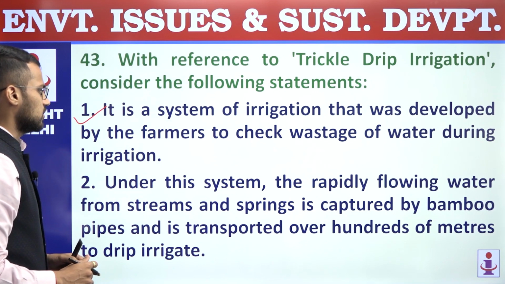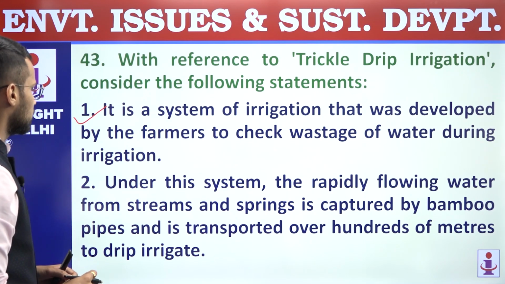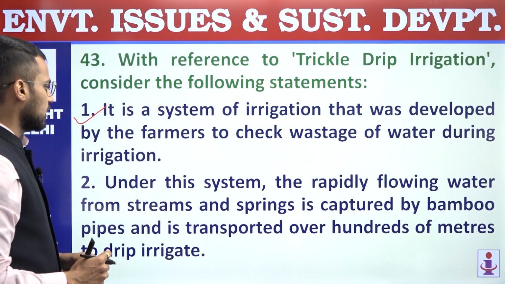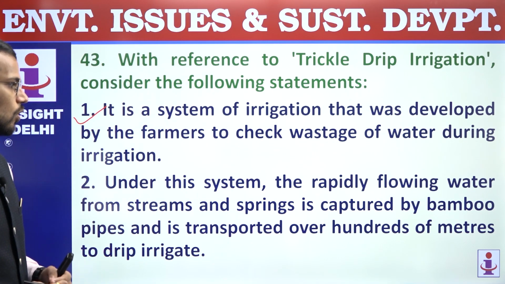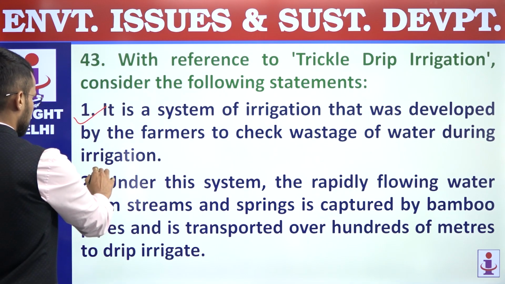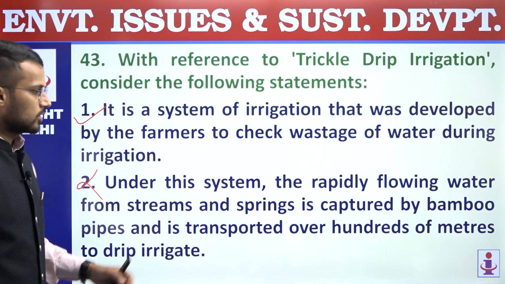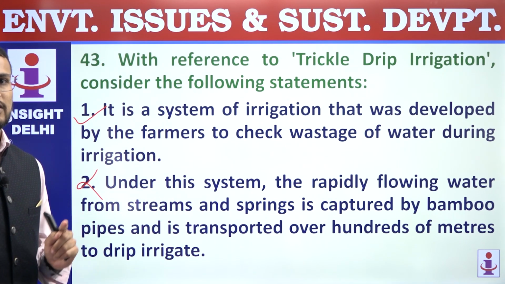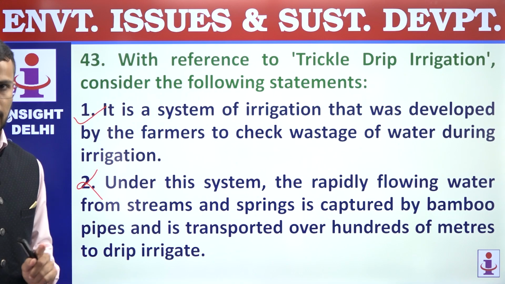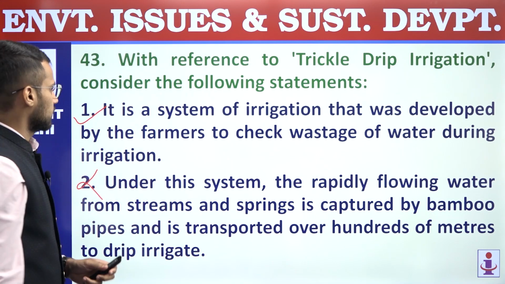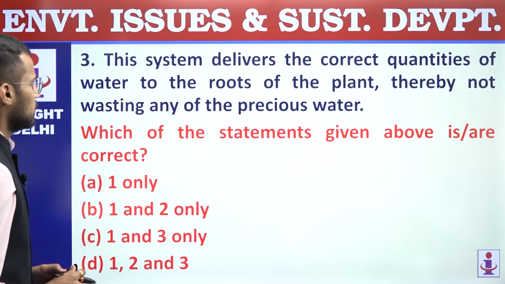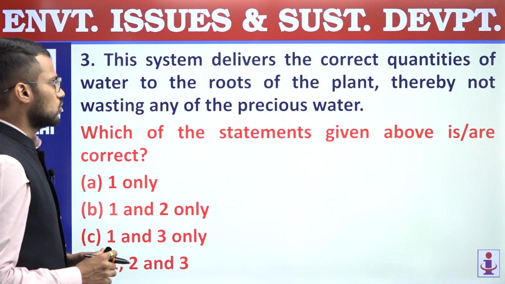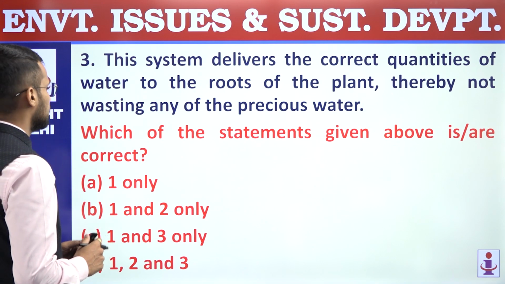Second, under this system, the rapidly flowing water from streams and springs is captured by bamboo pipes and is transported over hundreds of meters to drip irrigate. Incorrect statement, because this statement is of bamboo irrigation, which is practiced in the state of Meghalaya. Second statement is incorrect. Third, this system delivers the correct quantities of water to the roots of the plant nearby,